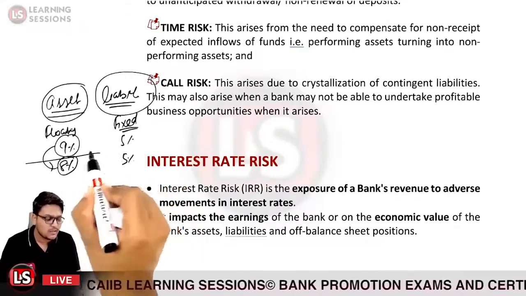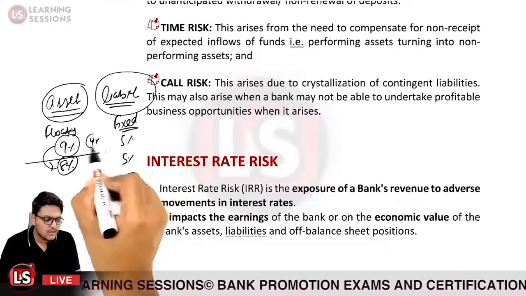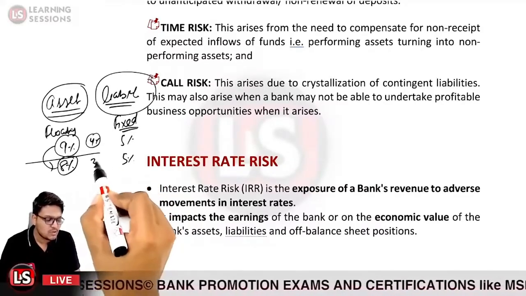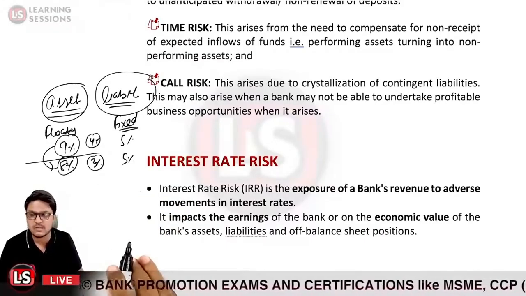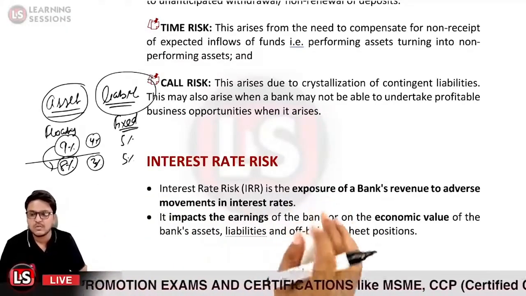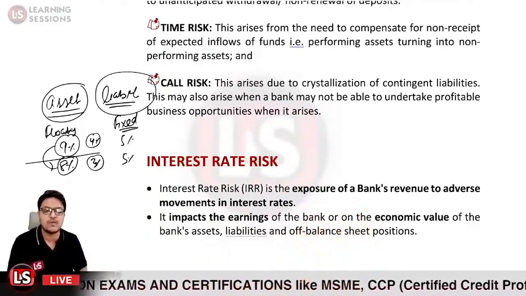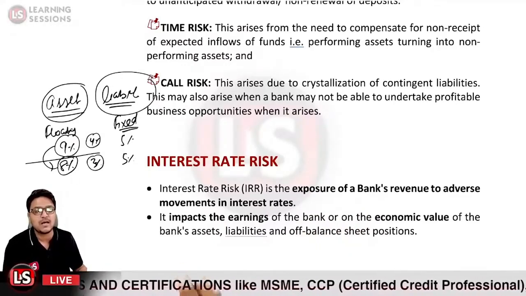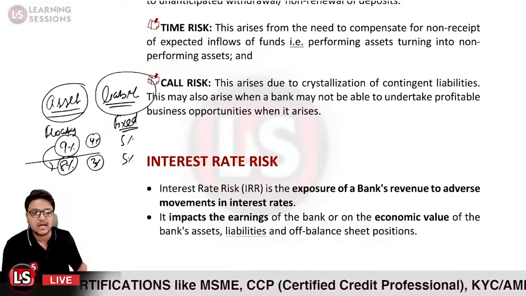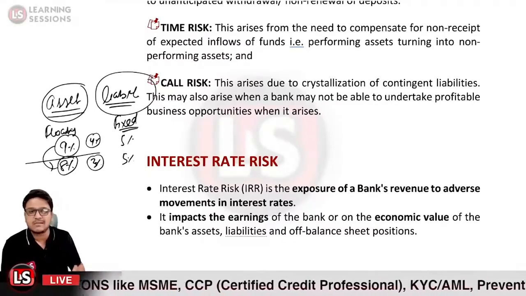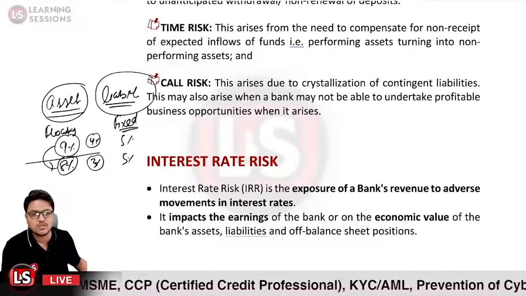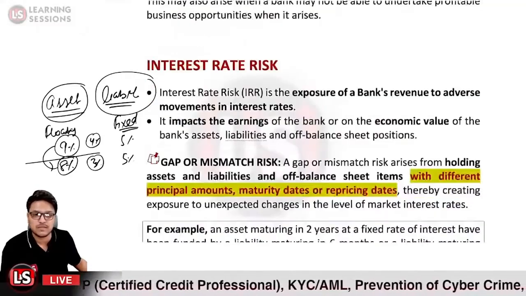So over here the net interest income was 4%, whereas in this particular case the income has dropped to 3%. So that is a risk now. So that is a risk imposed on the bank itself. So it is related to what? It is related to the interest rate risk. So it impacts the earning aspect of the bank, and also the economic value of the bank's assets and liabilities, and the off-balance sheet position is changed due to this particular type of risk.